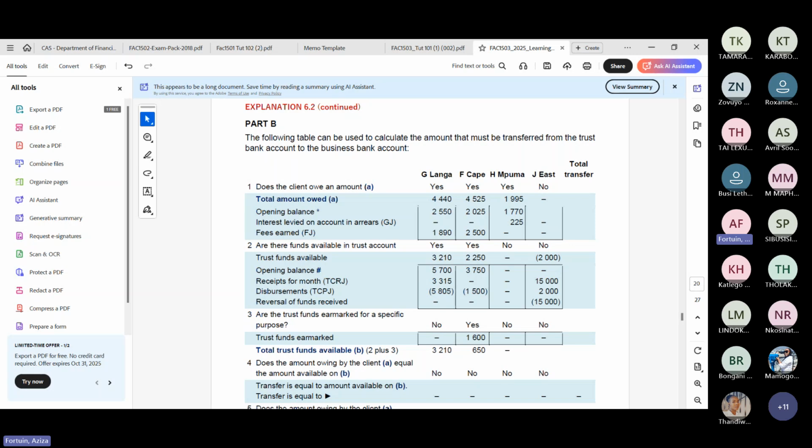The other people, do you understand what you must do here? I wanted you to understand that there were funds earmarked for a specific purpose. And this is what you're going to get all the time.